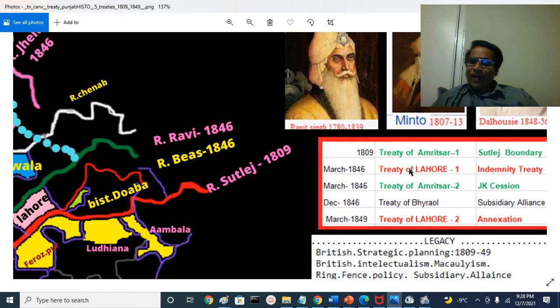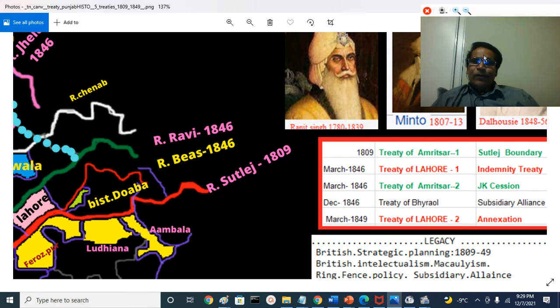That was signed in Amritsar. That was not signed in Lahore. There is a reason. The second treaty was signed between the East India Company representatives, Henry Montgomery Lawrence and Frederick Curry. Frederick Curry was the foreign secretary to the Governor General of East India Company, Bahadur. At that time, Governor General was Lord Hardinge. Remember, very hard. He hit Punjab very hard, so he is Lord Hardinge.